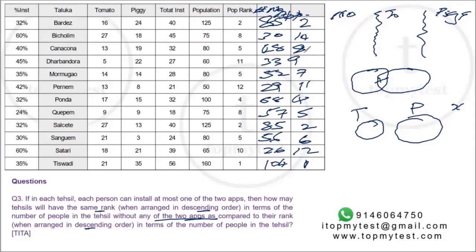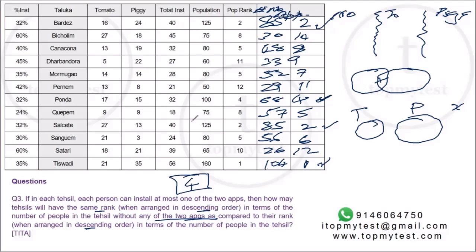All right. So let's quickly check what the scenario is. So this has the same position. Tiswadi has the same position. Salset has the same position. Bardes has the same position, and Fonda has the same position. Right. So there are 4 tehsils which have the same position.